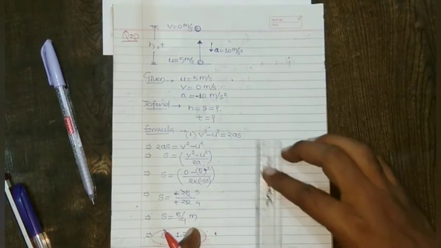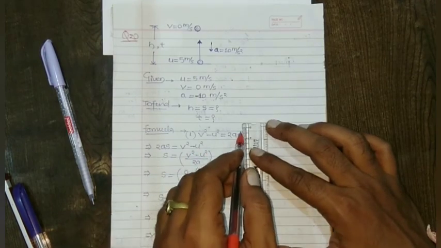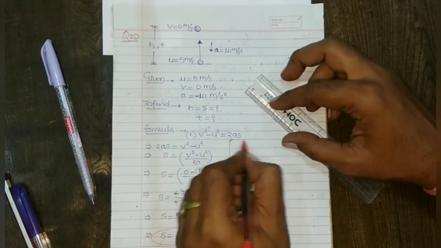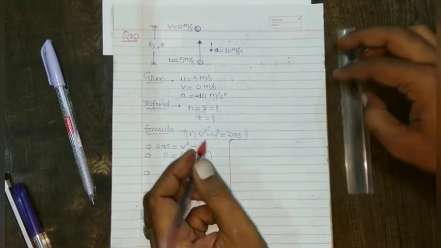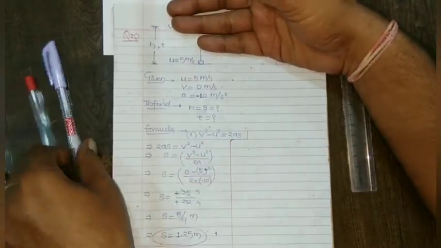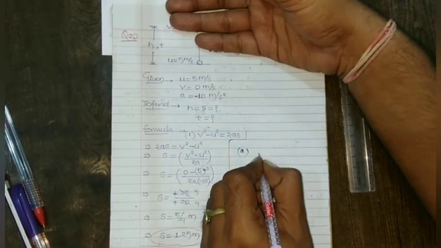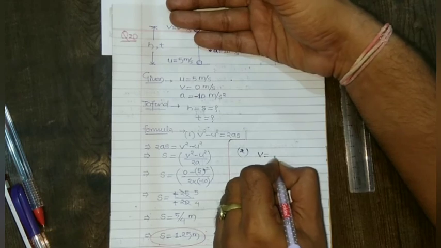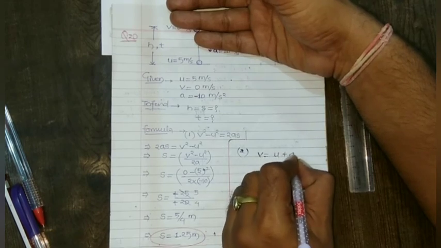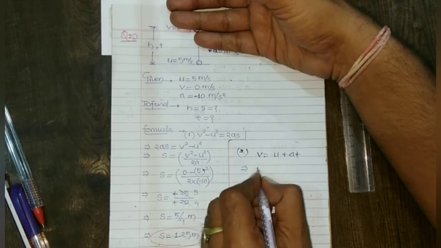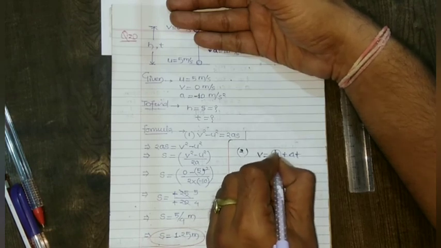Now the second one, time. How to find time? We have v is equal to u plus a into t. Very simple. From here, if I need time, then I may take this u to the other side.